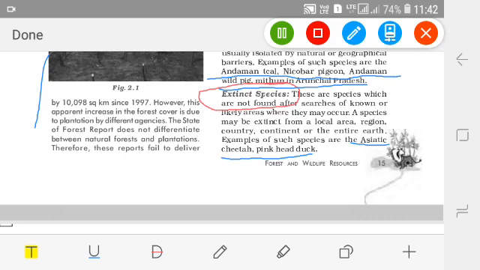So how did they become extinct? Once they might have been normal, then their number decreased and they became endangered. Then they decreased more, became vulnerable, then rare. Then a time came when very few were living, 10 or 20. Finally, when they were killed or died a natural death, that species was no more. So they became extinct species. Some examples are the Asiatic cheetah and the pink head duck.